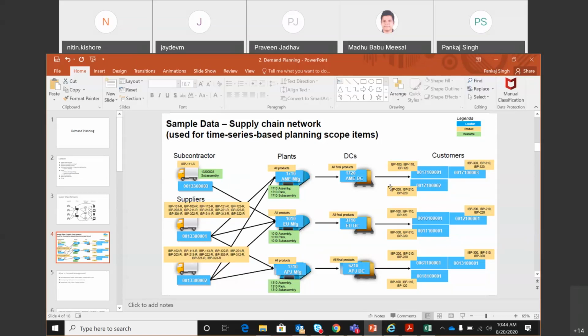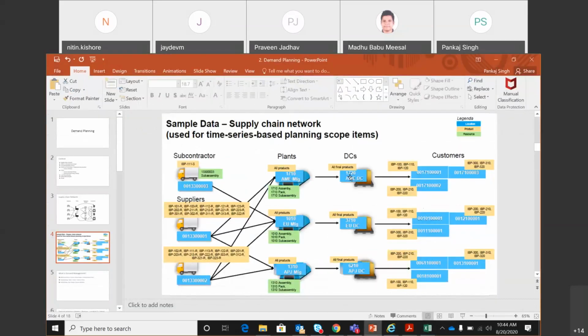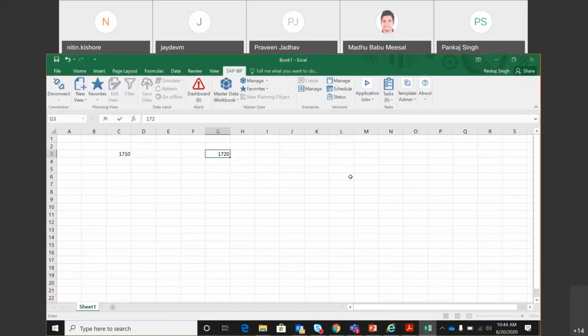Okay. So with that definition, if I look at IBP 100, then the demand management for IBP 100 will happen at 1720, 3710, and 6210. At these three locations, the demand management will happen for IBP 100. And now we'll see what we mean by demand management. Okay. So for simplicity, I'll write 1710 is the production plant, and this production plant after producing it sends it to the 1720 DC, and we are talking about IBP 100 here, IBP-100. So this is the FG.